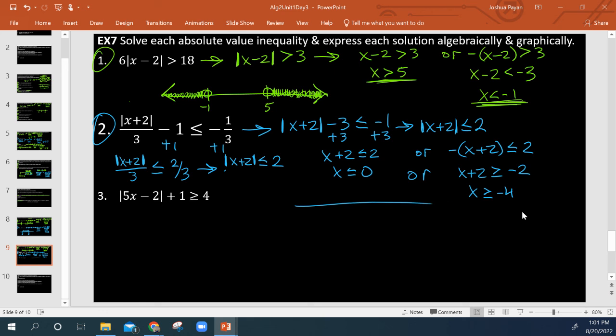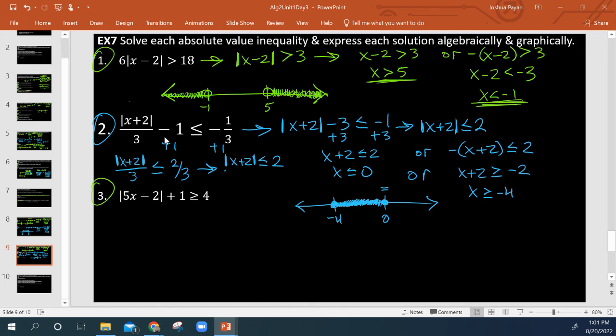And then our picture, of course. So here's, let's say, 0 is there, negative 4 is here. And now we're saying x is less than or equal to 0, so or equal to, so now we would include the endpoint. So that's going to be a closed circle. And we're going to shade left because we're saying equal to or less than. And then same thing here with negative 4, but we're going to shade to the right because we're saying equal to or greater than. So that would be our solution area there.